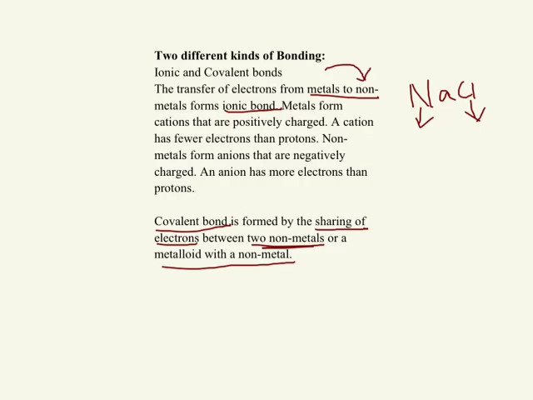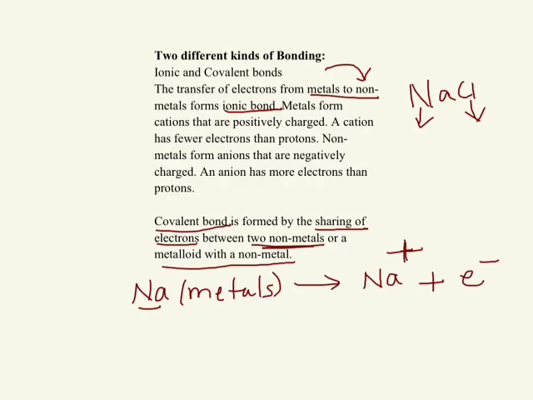Now, sodium is a metal, and metals lose electrons to become stable or to achieve noble gas configuration. So when metals lose electrons they become positively charged. Why do they become positively charged when they lose electrons? Because this Na+ sodium ion, which is now known as a cation, has fewer electrons than protons. Remember, it is losing electrons, so now it has one less electron. One less electron means one more proton, so that's why it's positively charged.